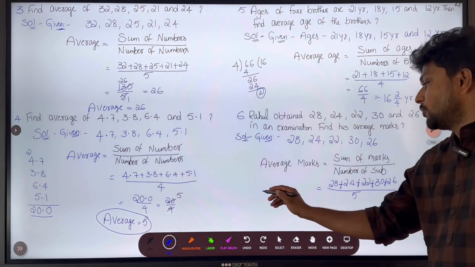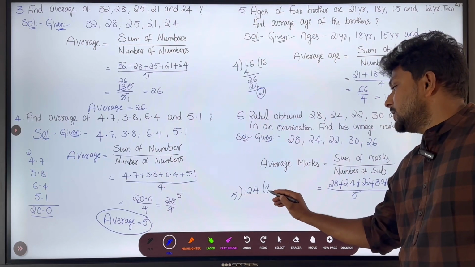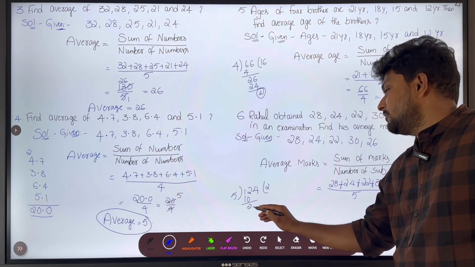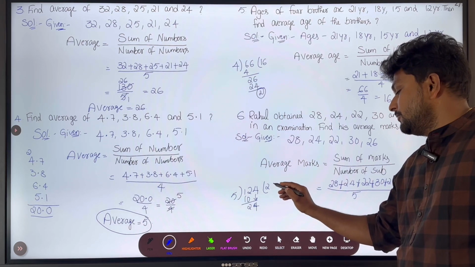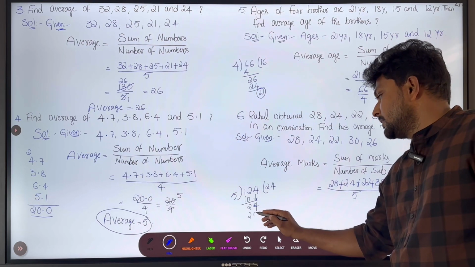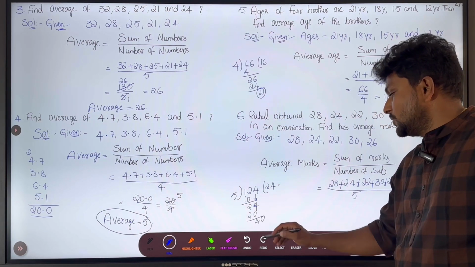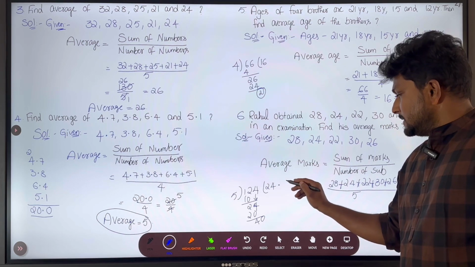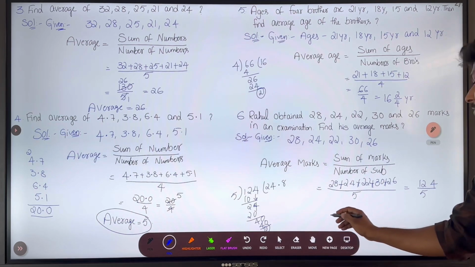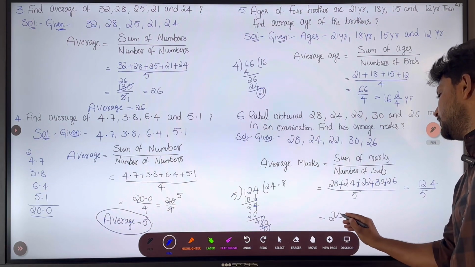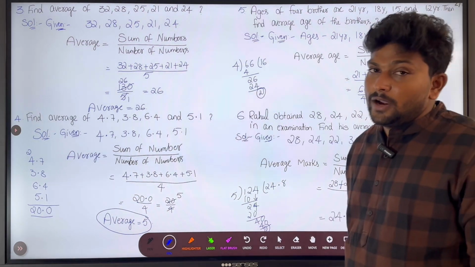So divide 124 with 5. 124 divided by 5. 5 2s are 10. 2 is the remainder. 4 still here. If you bring the 4 down, 5 4s are 20. So the remainder is 4. So we have to keep the decimal point and add 0 to the remainder. So 5 8s are 40. So we got the remainder as 0. So what is the average then? So average marks are 24.8. So if division is not possible, we need to write in decimal values.